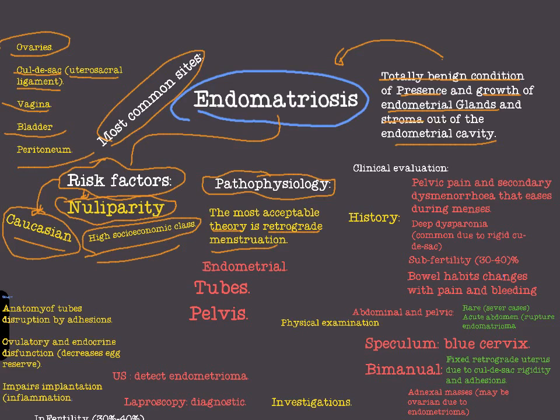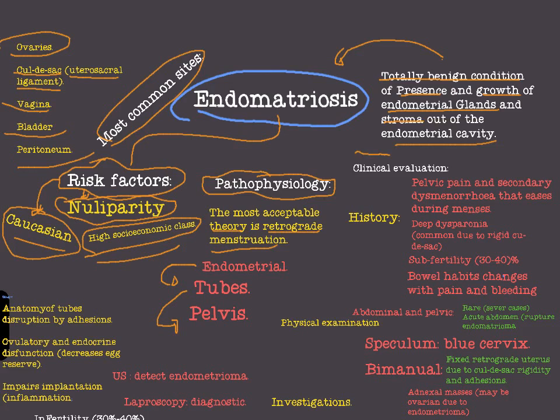This theory says that menstrual blood moves from the endometrium through the tubes and back into the pelvis, causing the endometrial tissue to grow outside the endometrium, and endometriosis eventually. Other theories include embolization and so on. Okay, this is the pathophysiology of endometriosis.